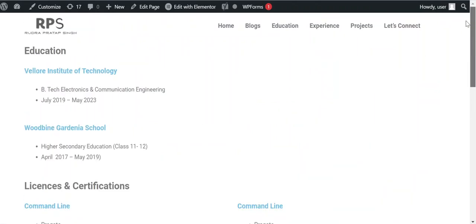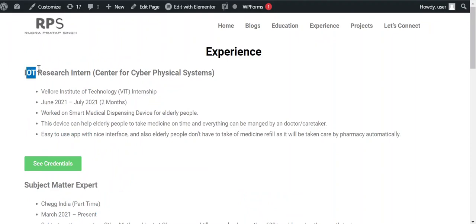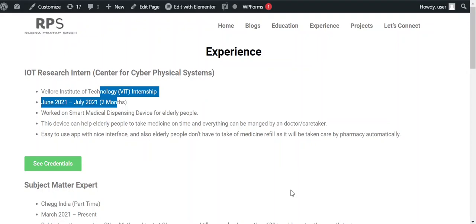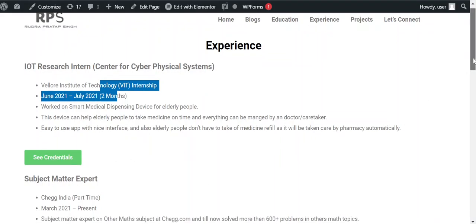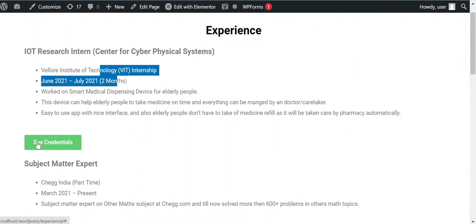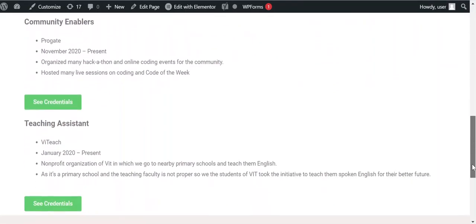Okay, so now coming to the experience page, this is the experience that I have. I have been an IoT research intern at VIT and everything. Again, the credential button to verify whether the details are correct or not. This credential button should be connected to the official website or the certificate, which shows that you have really worked on these things. And these are the experiences that I have.